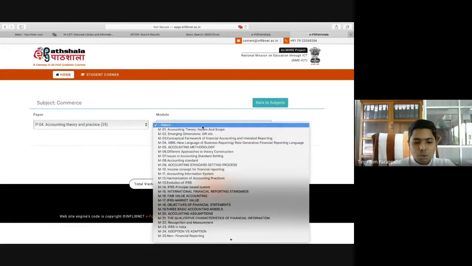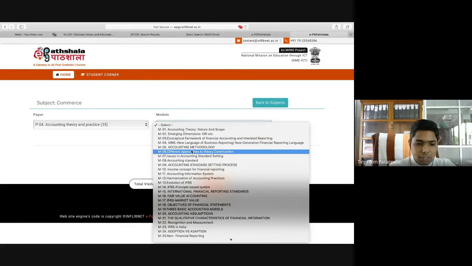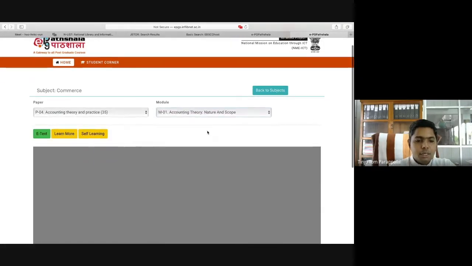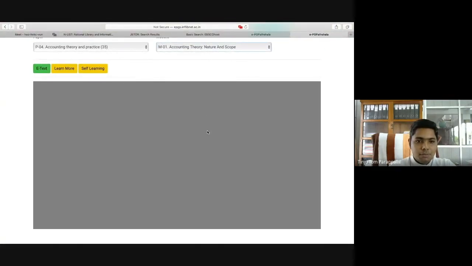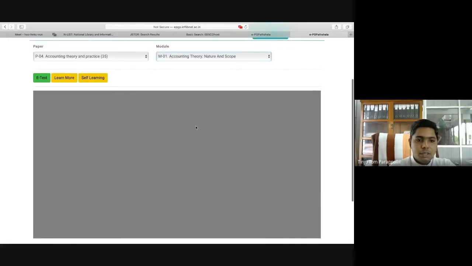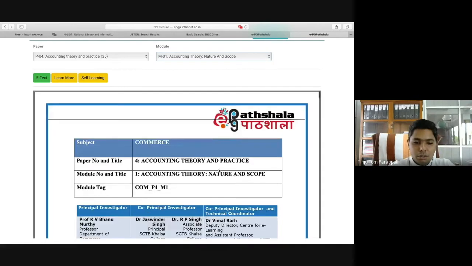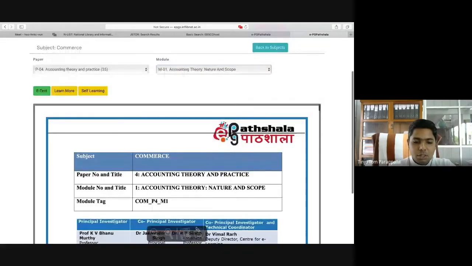Then there are the modules. These are the modules included in this particular paper. Select any one of these: accounting theory, nature, and scope. See, they give the PDF of it. It will take some time to come. Here you can see the PDF version of the note. From here you can download the note and use it for your purpose.